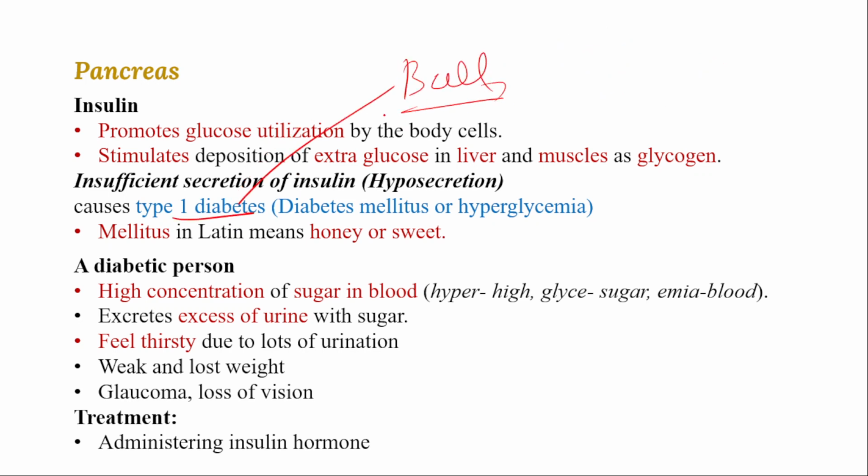Because of that, for a patient suffering from type 1 diabetes, the only remedy is that you need to take insulin. Otherwise, the excess glucose will be there in your blood. There is no medication for type 1 diabetes. You cannot take medicine, you only need to take injections of insulin.